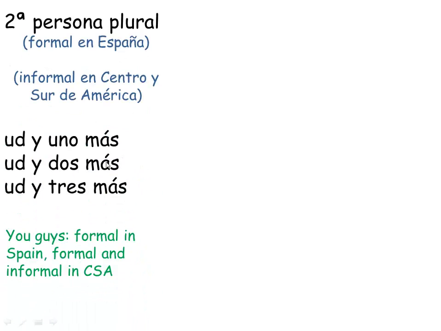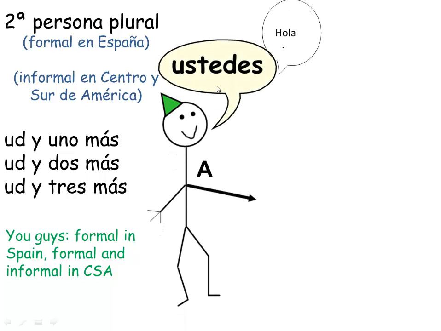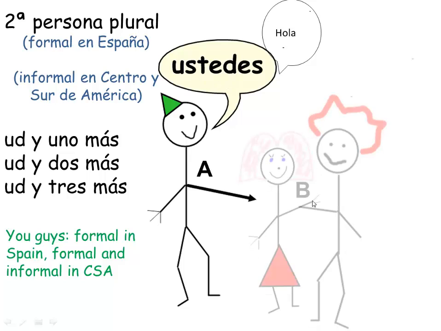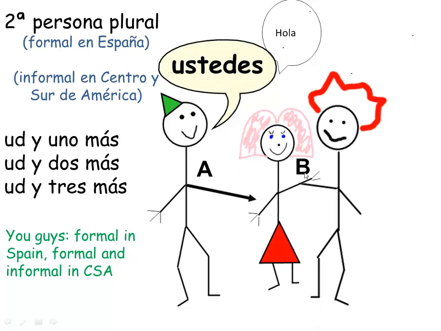Okay, so now let's look at the formal second person plural. Let's look at that pronoun. So here we're going to go now to the ustedes. So I would be talking to you guys formally. In Spain, the ustedes form is only used to direct yourself formally to other individuals to show respect and politeness. And once again, in Central and South America, the ustedes form can be used informally or formally. So either one of those can be used.